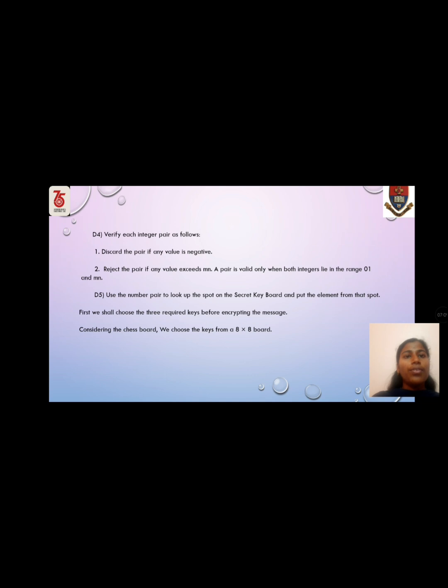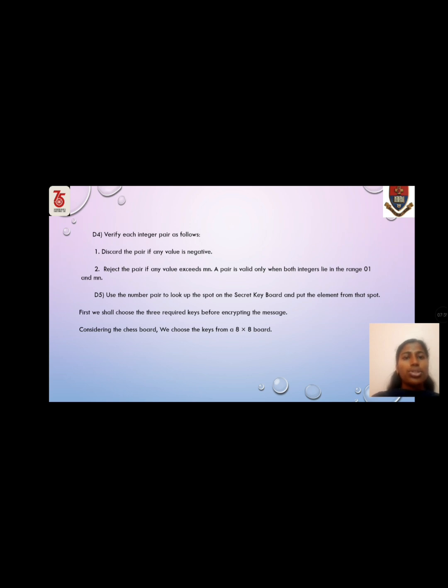Step 4. Verify each integer pair as follows. Discard the pair if any value is negative. Reject the pair if any value exceeds mn. A pair is valid only when both integers lie in the range 0, 1 up to mn. Use the number pair to look up the spot on the secret keyboard and put the element from that spot.